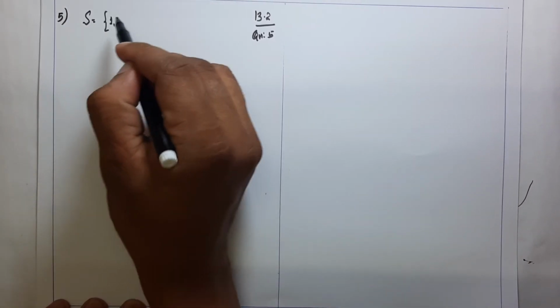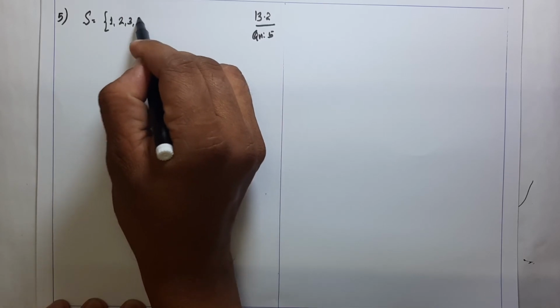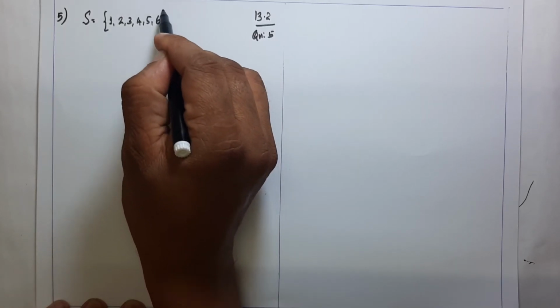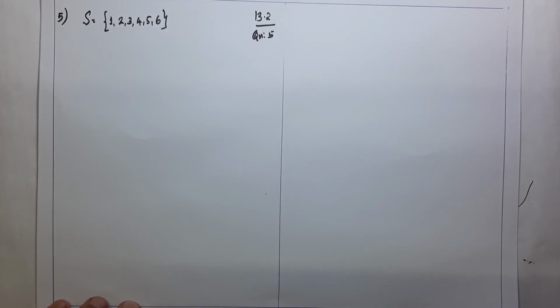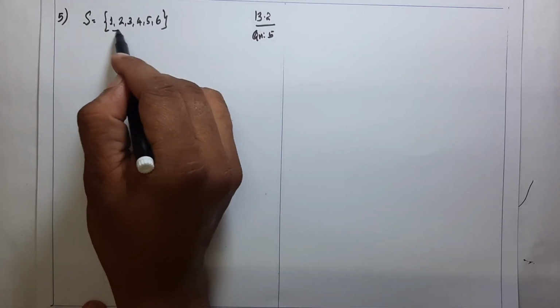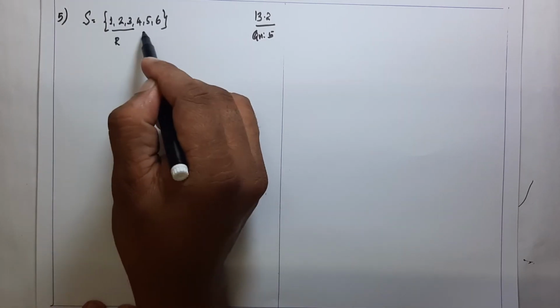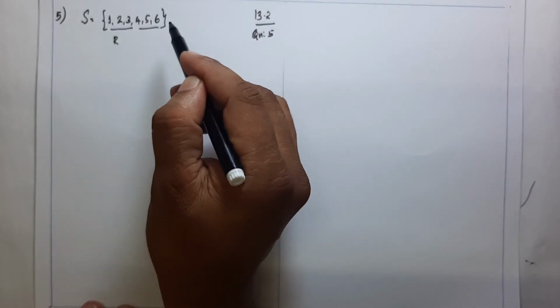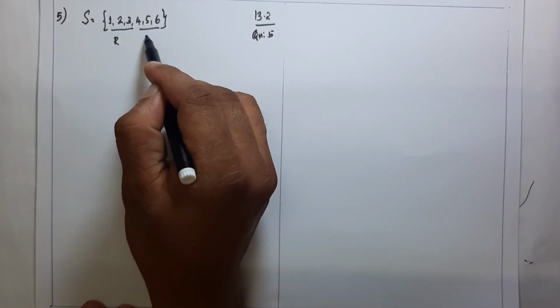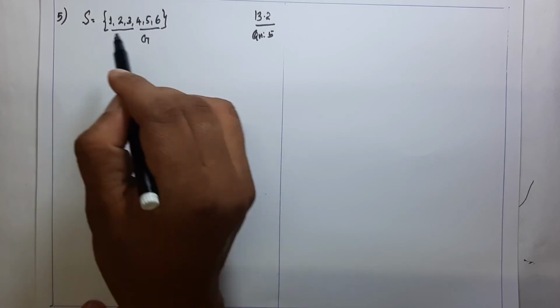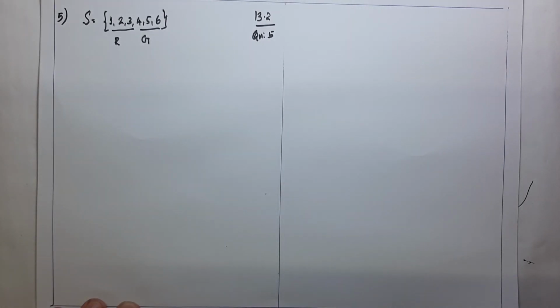The possible outcomes, as you already know, are 1, 2, 3, 4, 5 and 6. It is also given that 1, 2, 3 are red and 4, 5, 6 are green.